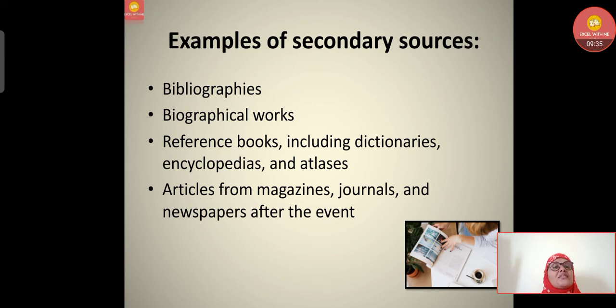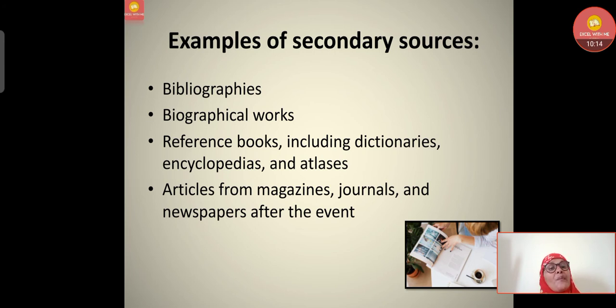Then bibliographies, that means somebody is writing about the life of someone, the person is not directly writing but somebody else is writing about that person. And then biographical works. Bibliographies are the quoting of somebody else who has written. For example, in research, whatever books we have referenced, all those persons' names are written in the bibliography. That becomes the secondary source. Then reference books including dictionaries, encyclopedias and atlases.